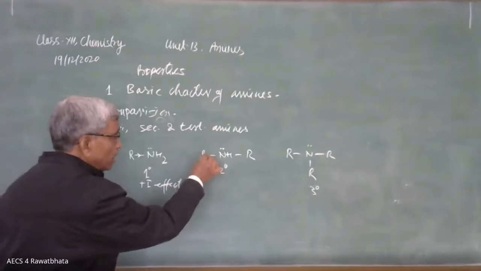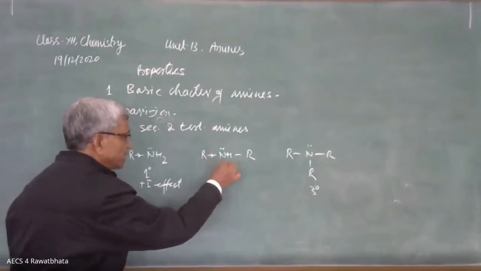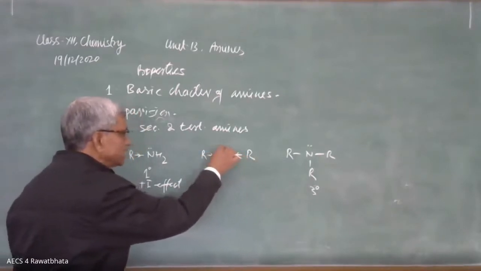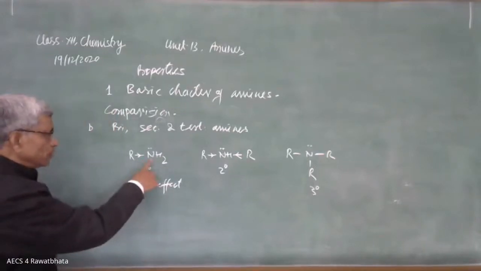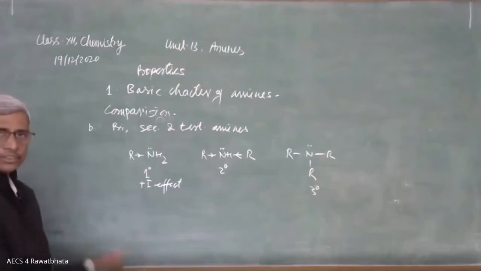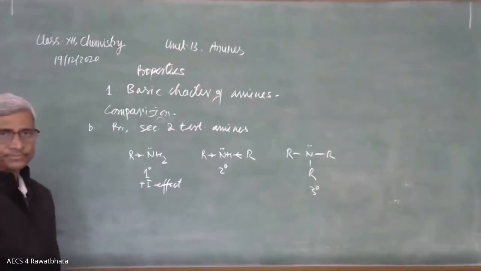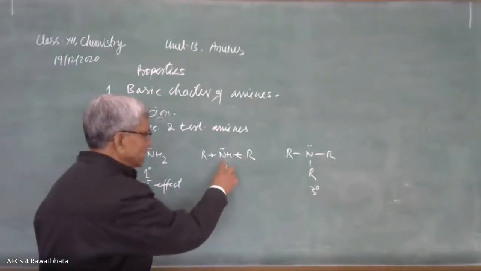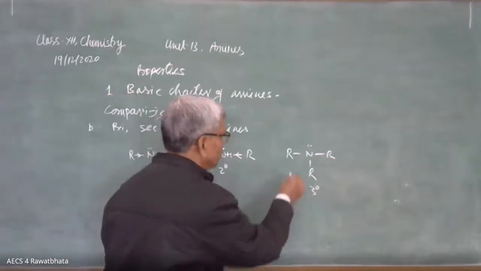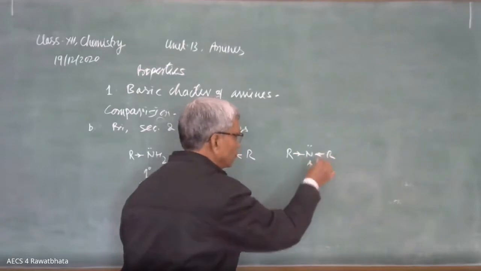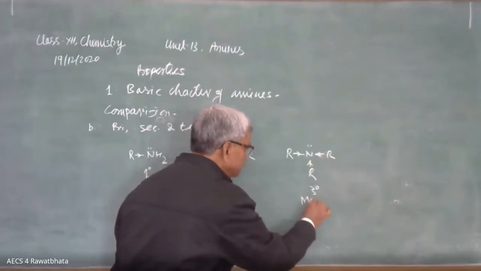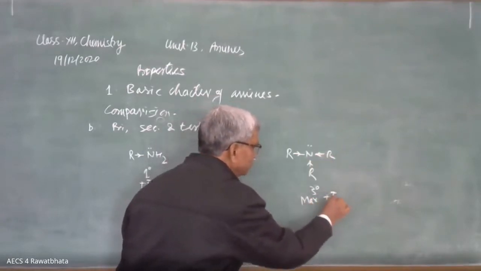Here, 2 alkyl groups are present in 2 degree amine. Electron density over nitrogen is more as compared to nitrogen of 1 degree amine because of more plus I effect. So here more plus I effect and more electron density over nitrogen. In this case, there are 3 electron releasing groups and it has maximum plus I effect.